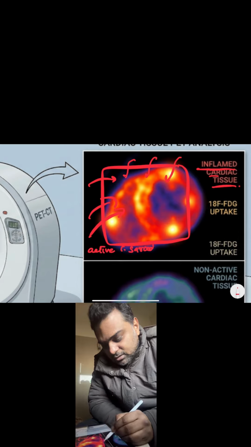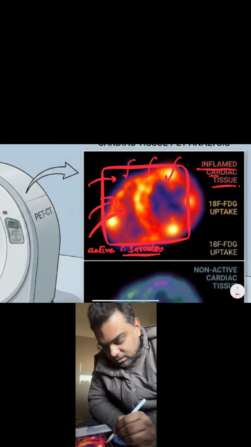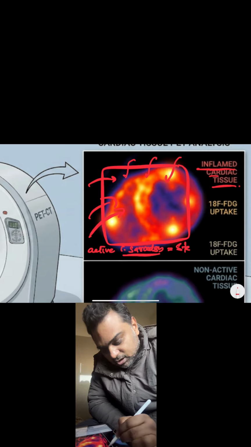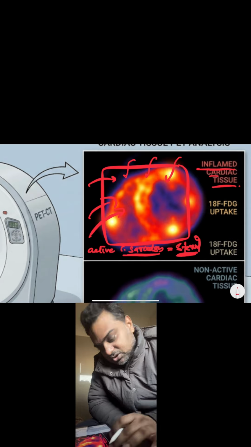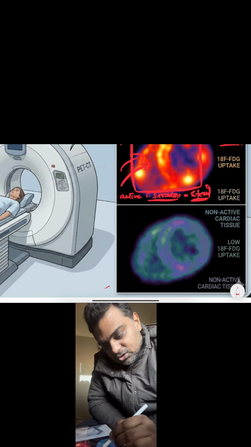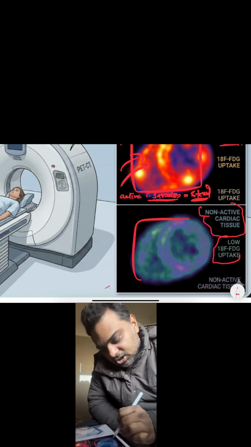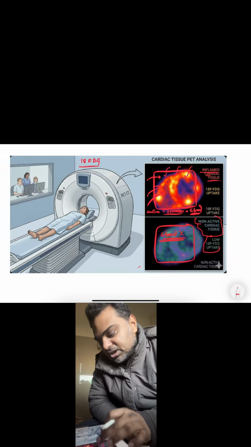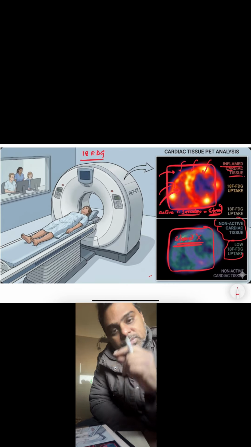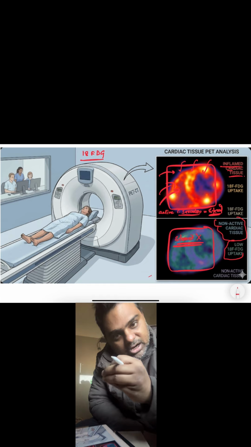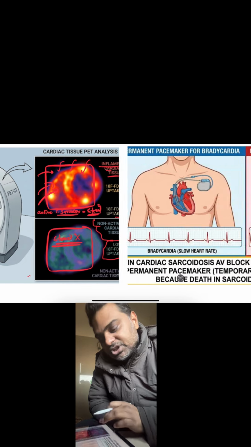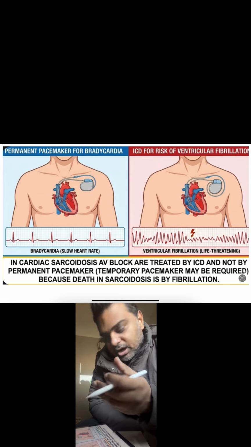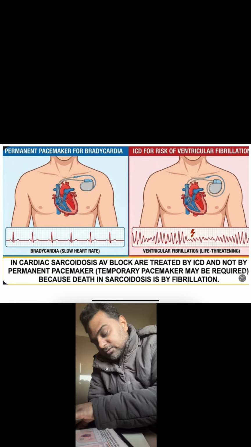So what is the use of knowing this? Now, this is very responsive to steroid, so such patients always receive steroid. On the other hand, if it is non-active cardiac tissue, that means there is low FDG uptake in the cardiac tissue, so it does not respond to steroid, so steroid is not given. So 18 FDG in these patients is done not for diagnosis, it is done to know whether the case is active, because if it is active we will give the patient steroid, and if it is not active then we will not use steroid.